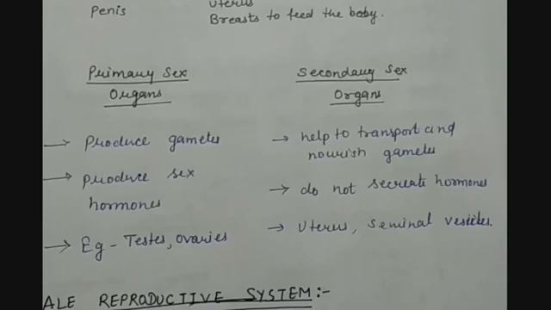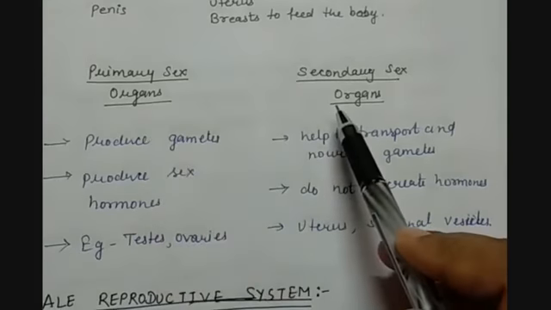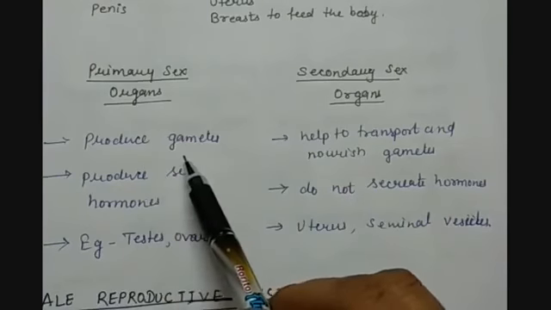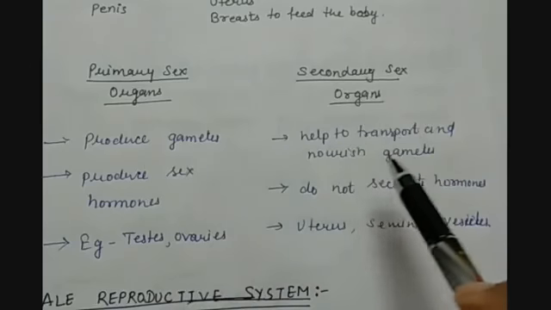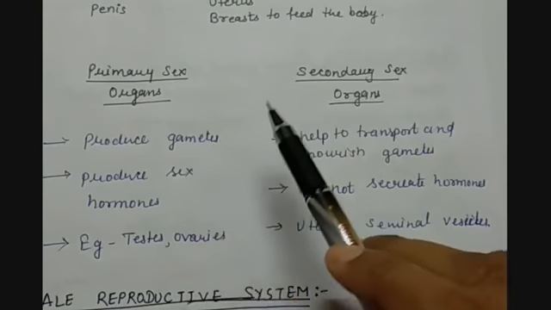So let us discuss the differences between the primary sex organs and secondary sex organs. We know that primary sex organs produce gametes, whereas secondary sex organs help to transport and nourish the gamete, or help the primary sex organs to reproduce.